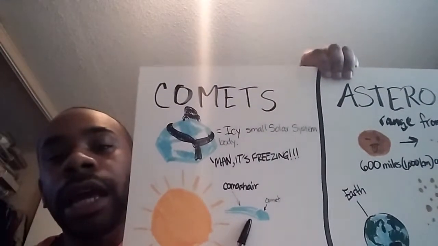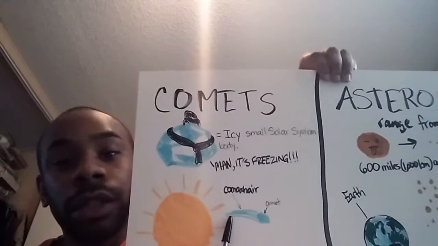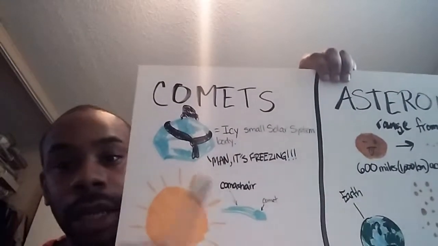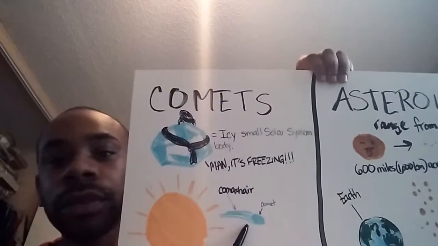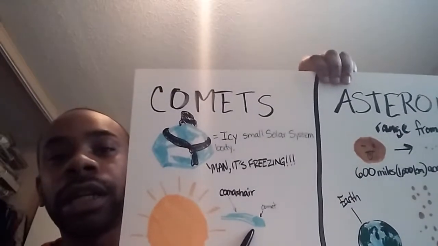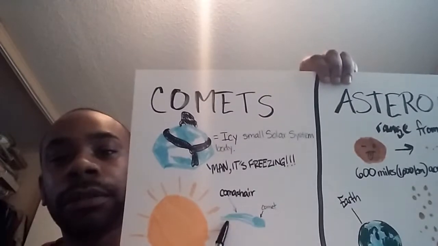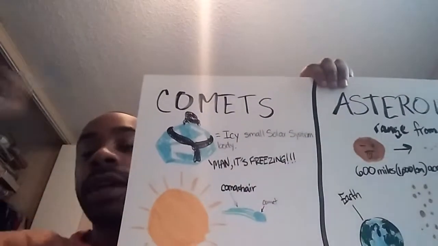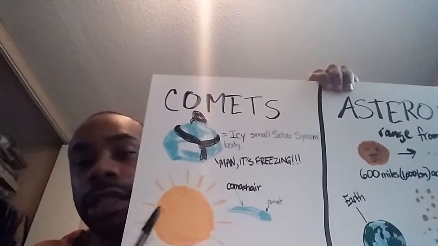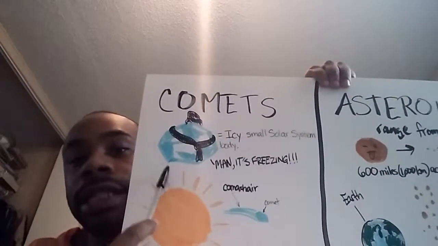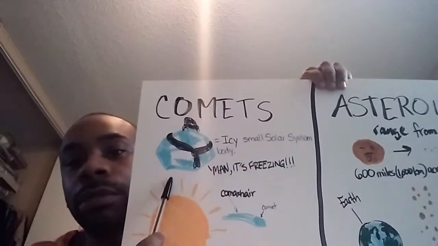Coma. This word comes from the Latin word meaning hair, which is also where we get the word comb, like a hair comb. So when it gets close up to the sun, where the heat of the sun can break up the ice, it produces a coma. They're way out in the outer part of the solar system. This is where Pluto and the Kuiper Belt would be. That's where the comets would be.